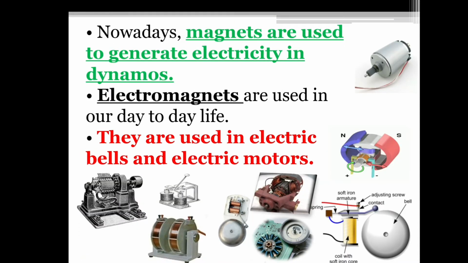Nowadays, magnets are used to generate electricity in dynamos. Electromagnets are used in our day to day life. They are used in electric bells and electric motors. So, we have many uses. We are specifying some of the uses here. Magnets are used to generate electricity in dynamos. The electromagnets are used in our daily life. They are used in electric bells and electric motors.